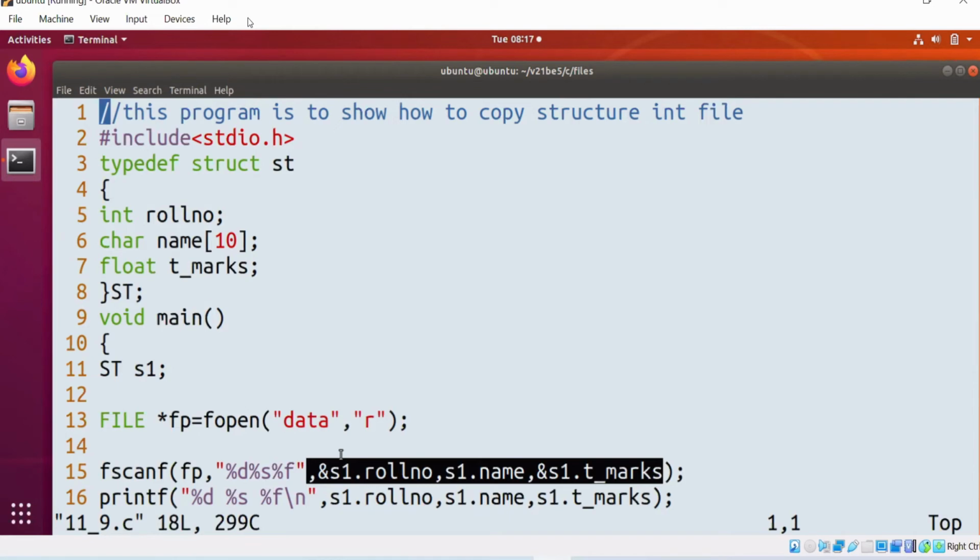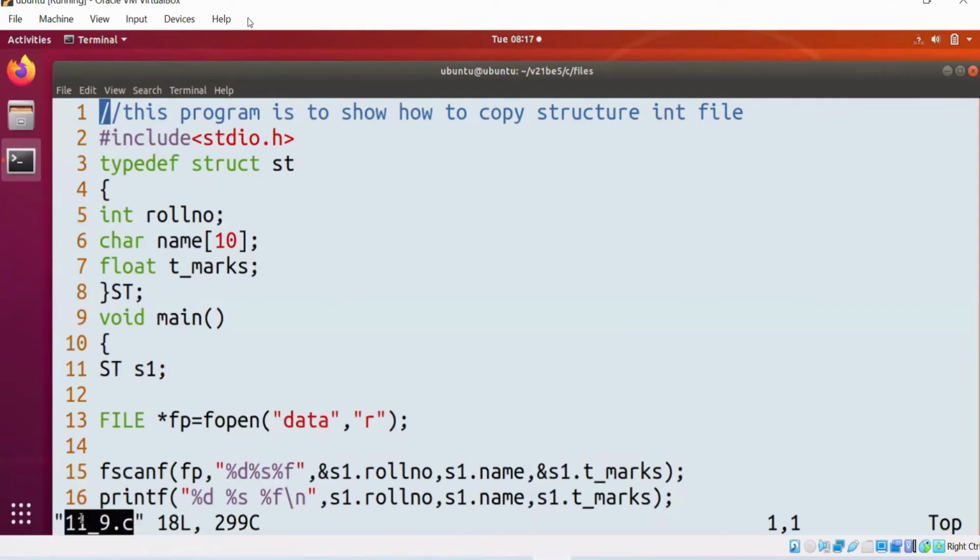If this point is clear, type C in the chat box. So with these examples, how many programs? At least 9 programs we have written, right? I hope with these 9 example programs you got an idea of how to use fprintf and fscanf.